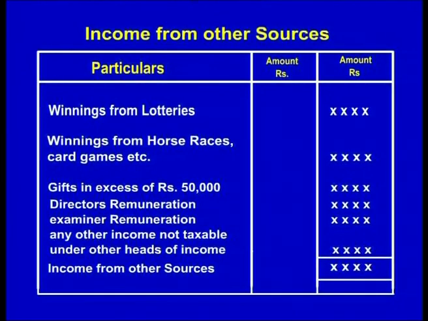Then coming to winnings from horse races, card games, etc., which is the next item given. Here the total amount which is won by the assessee, that is winnings from horse races, has to be taken into consideration, that is the gross amount has to be included. Then some other categories of incomes which are taxable are winning from lotteries, gifts in excess of 50,000, director remuneration, examination remuneration, any other income not taxable under any other head of income. A total of all this would be income from other sources.